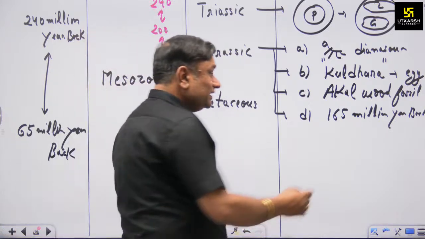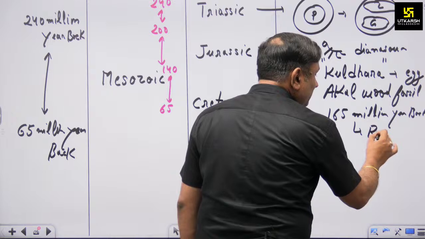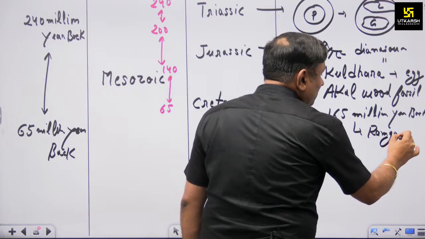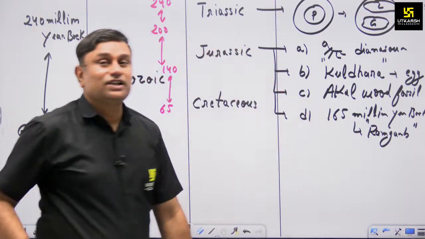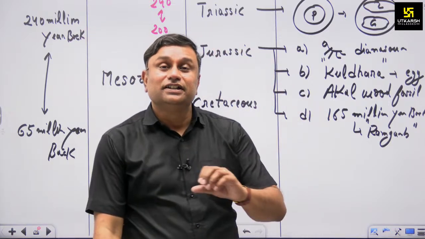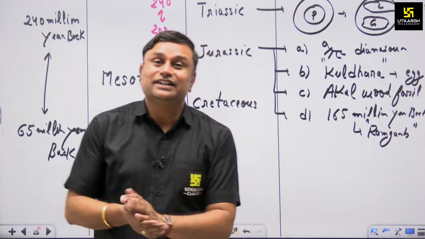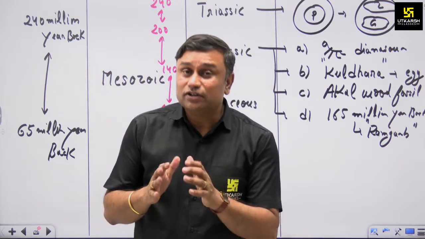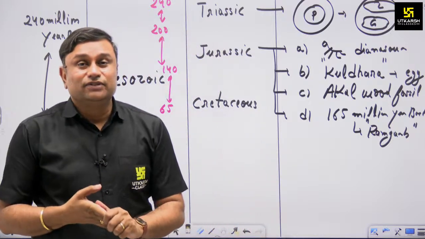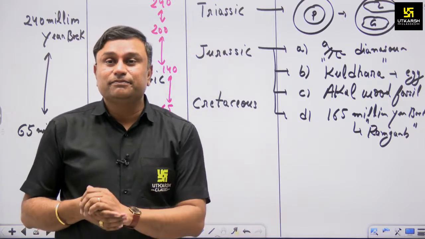So in recent news you heard about the Ramgarh crater, which is also associated with the Jurassic. During the Jurassic time period there was a meteor strike in Baran and the Ramgarh crater was formed, about 165 million years back.